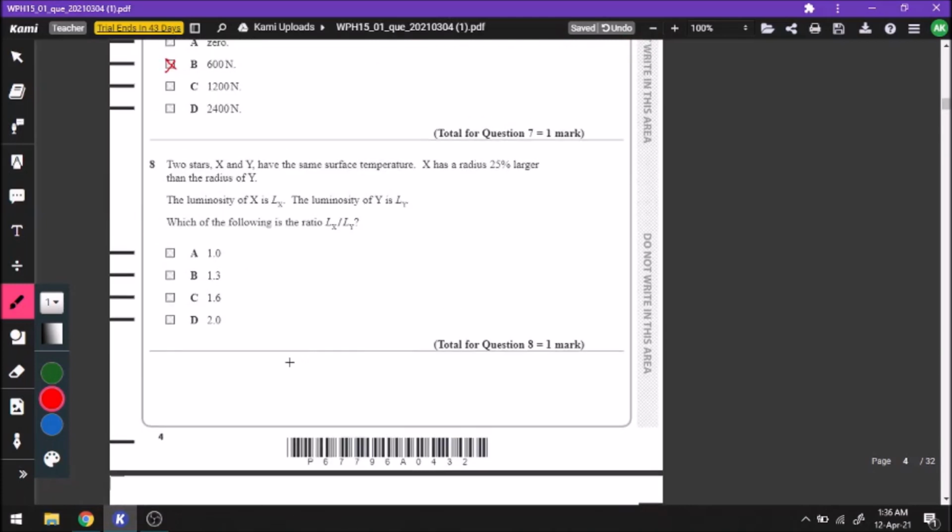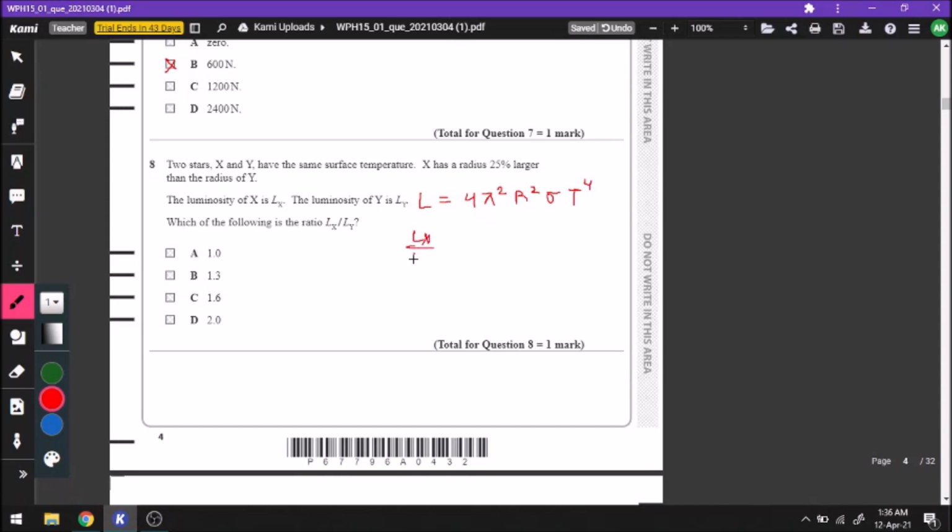Two stars X, Y have the same temperature. X has a radius 25% larger than the radius of Y. Okay, so we have to compare the luminosity once again. For this type of question, you need to know the formula. The formula for luminosity: L is equal to 4 pi r square sigma T to the power 4. Here 4 pi is a constant, sigma is a constant, r means the radius of the star and T means the temperature.